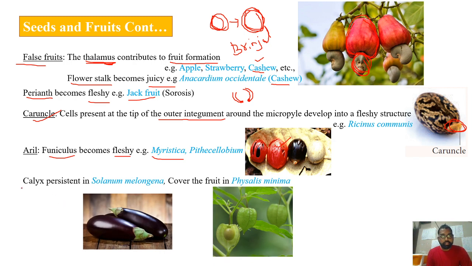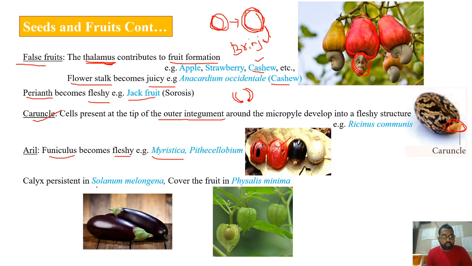Normally, the calyx as well as corolla, that is sepals and petals, will be withered off. That is, there will be withering of these parts. Sometimes the calyx may be persistent. That is, even after the fertilization, the fruit may possess this calyx.